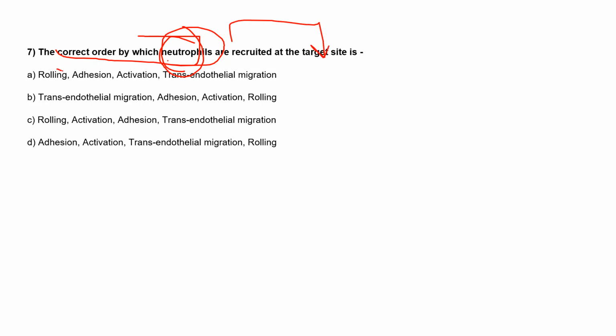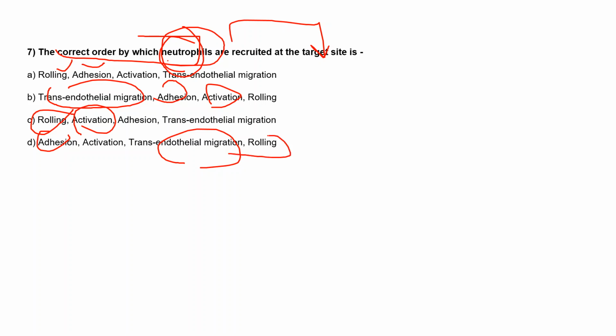Option A is rolling, and then adhesion, activation, and after that transendothelial migration. Next is first transendothelial migration happens, then adhesion, after that activation and rolling. Option C, first rolling will happen and then activation, adhesion, and the transendothelial migration. And next is first adhesion, activation, and then transendothelial migration, and the last is rolling.